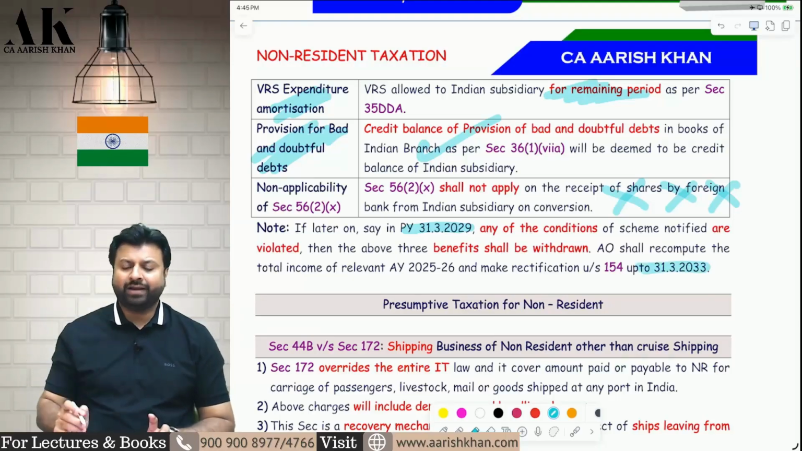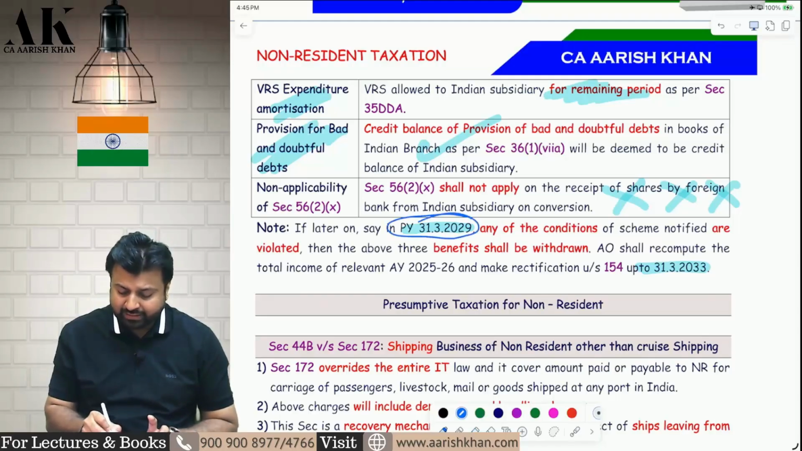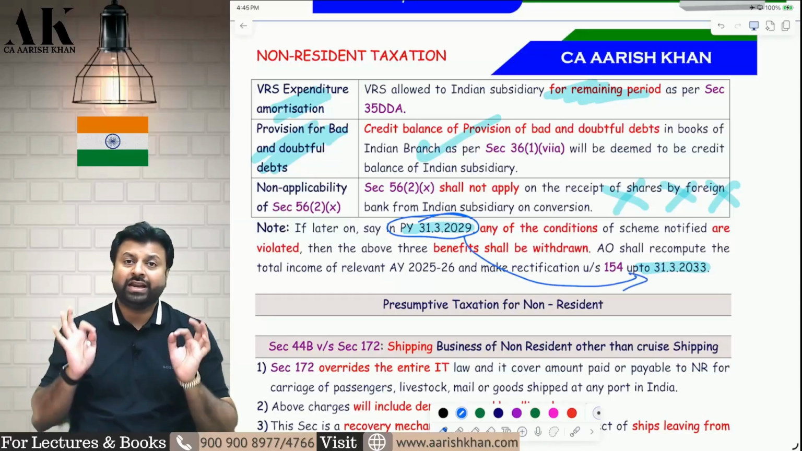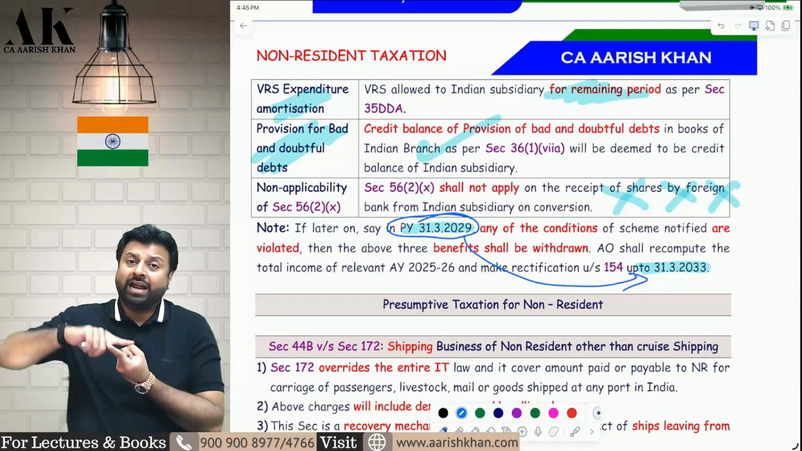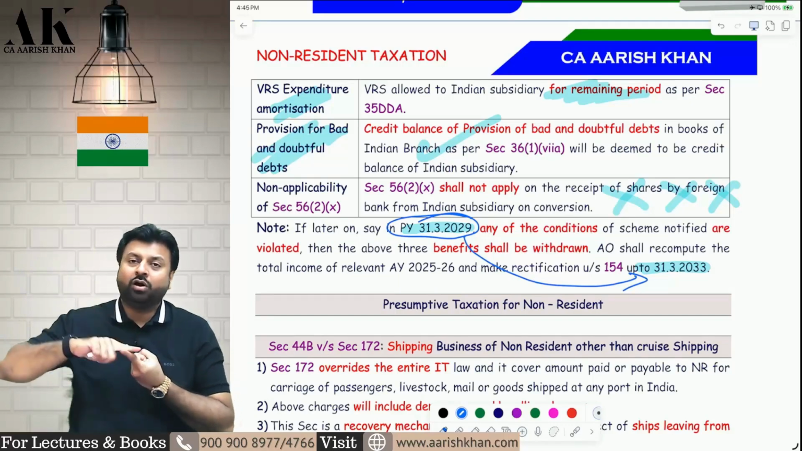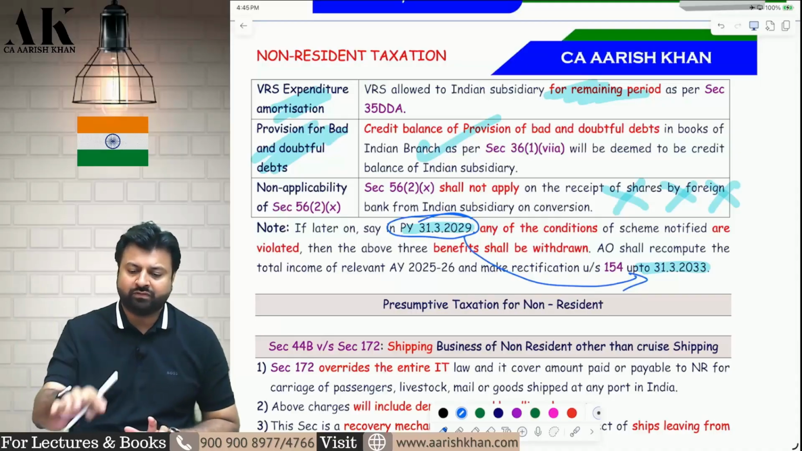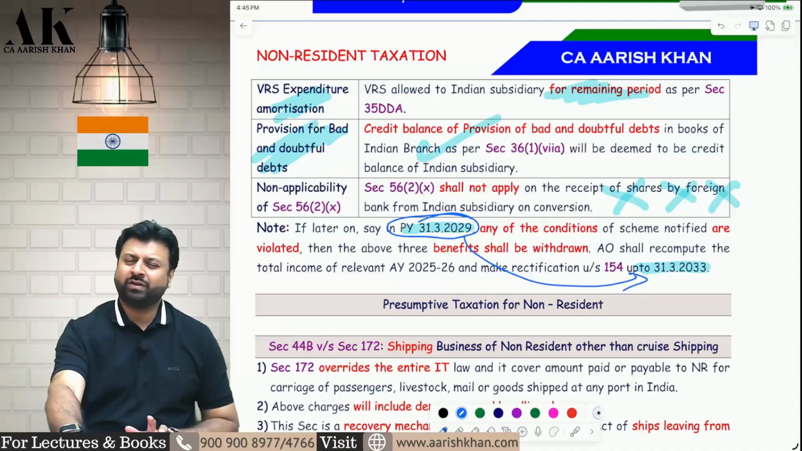So in whichever year you violate the condition, in my example I am violating the condition on 31st March 2029. So within 4 years from the end of 31st March 2029, the assessing officer will add back all the exemptions, will disallow all the losses which I have set off, will disallow all the UAD which I have set off. I hope it is clear to all of you. So this is what this provision is all about, not very important for exam.